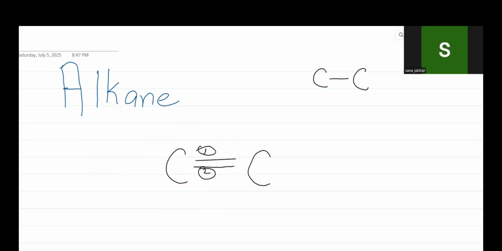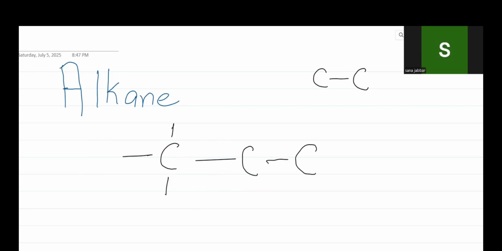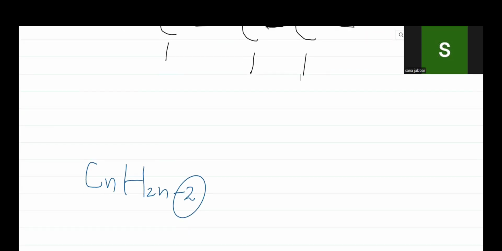All right. So when a single bond is present between any carbon and carbon atom, it means that they are a saturated alkane. If we say saturated element, it is understood that this is from the alkane group. If this is the first bond, the second bond, the third bond, the fourth bond, in this way alkane is said. Okay. Now we are going to discuss the general formula of an alkane.